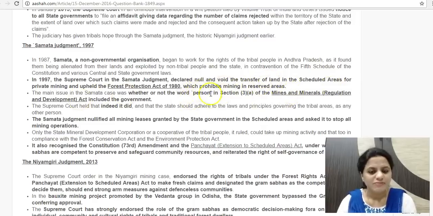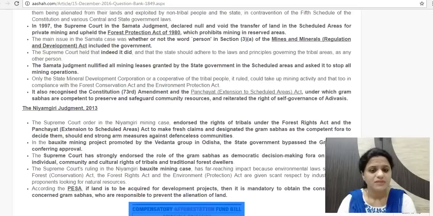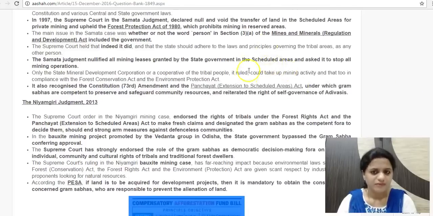But then the government said that this person did not include the government. So if the government wants to undertake this activity or allow anybody to undertake this activity, it should be allowed. But the Supreme Court said no, even the person includes the government, and even the government cannot be allowed. So that was the ruling in the Samta case. It even emphasized the powers of the Gram Sabha, that the Gram Sabha has to decide what people should be allowed and what rights should be given to whom. This is also the PESA Act, the Panchayat Extension to Scheduled Areas Act, under which Gram Sabhas are the competent authority to preserve and safeguard community resources. So this was also reiterated in the argument.